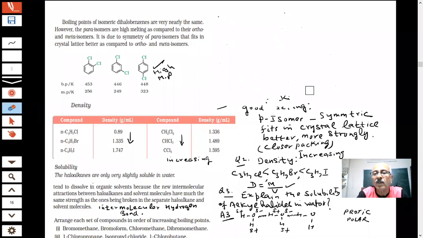Yes, sir. What is the answer? For the question: arrange each of the following compounds in order of increasing boiling points. Bromomethane, bromoform, chloromethane, and dibromomethane. Given these compounds, you are asked to arrange them in increasing order of boiling points. A question like this has already been given in the paper once, so they can give such questions in the exam.